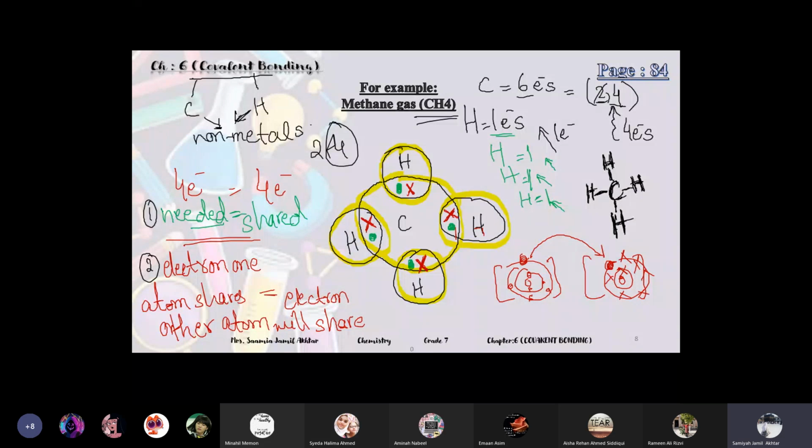Okay, thank you. So now it becomes 8. It will become 8 because carbon will get one from each hydrogen, because it's sharing. And for hydrogen also, each hydrogen has its one electron, which is indicated by a dot. And the carbon is sharing its one electron with each hydrogen. So each hydrogen will also become 2. It gets 2 electrons. Previously it had 1, now 2 in each hydrogen. So this is the after bonding picture, the dot and cross diagram for covalent bonding. Get it now?